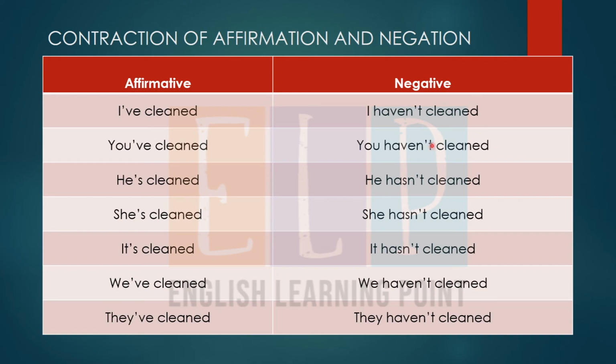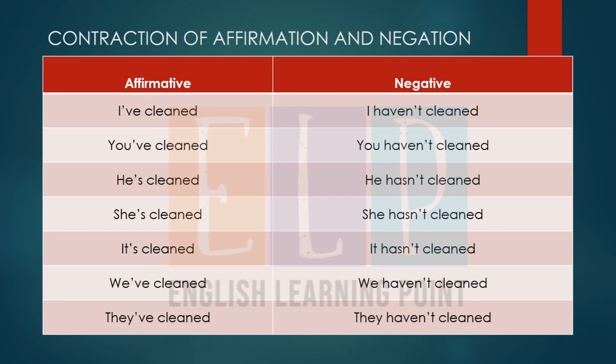Right? And while making the contraction of negative forms, what we need to do is: I have not cleaned, I haven't cleaned. You have not, you haven't. Means we put an apostrophe in place of the o in not. He has not cleaned, he hasn't cleaned. She has not cleaned, she hasn't cleaned. It has not cleaned, it hasn't cleaned. We have not cleaned, we haven't cleaned. They have not cleaned, they haven't cleaned.